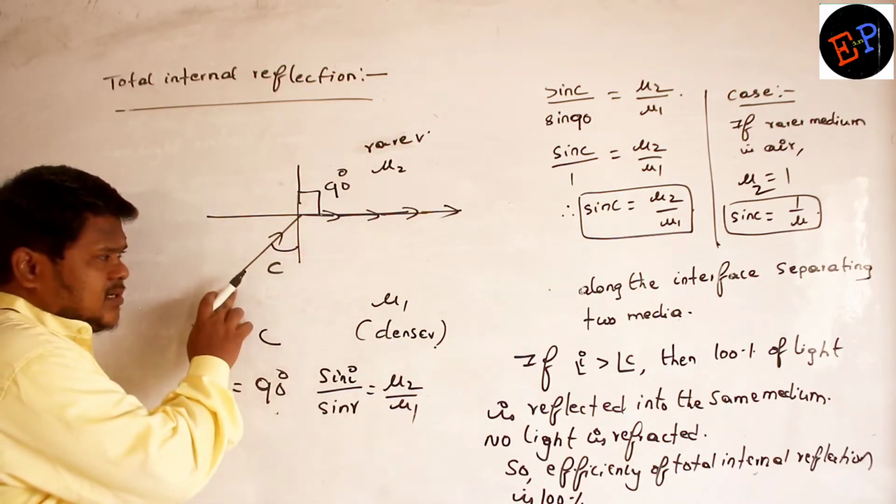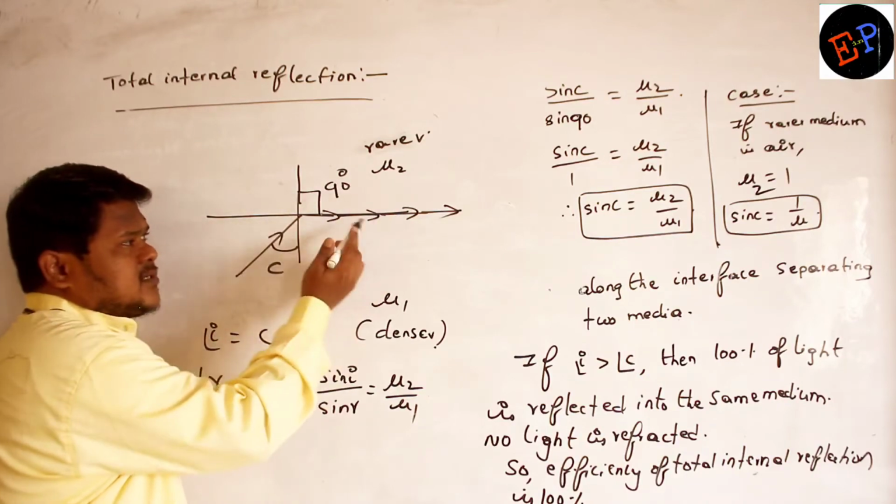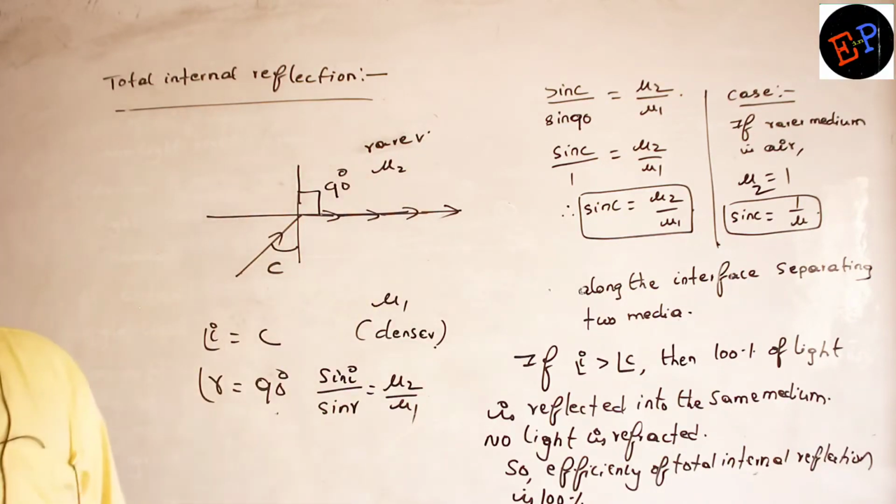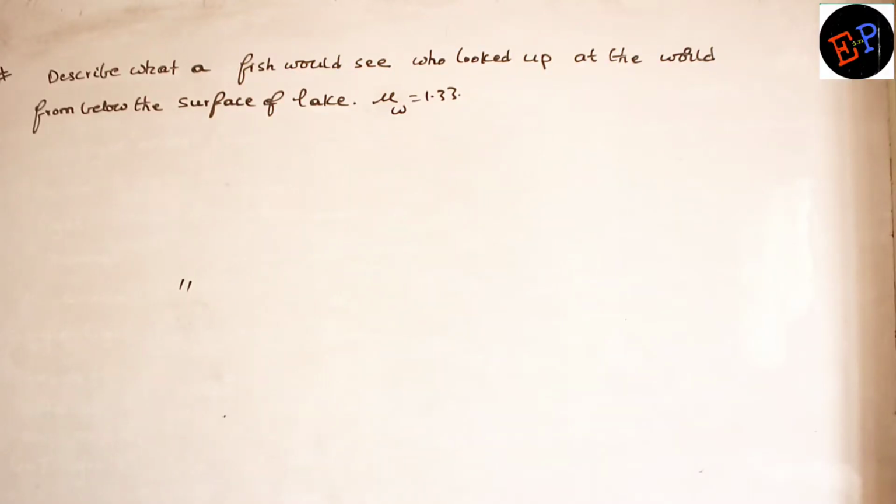Or you can just remember this concept: when light is incident at the critical angle, then the angle of refraction will be 90 degrees. Then you can always apply Snell's law and get those results. Fine? That's it.